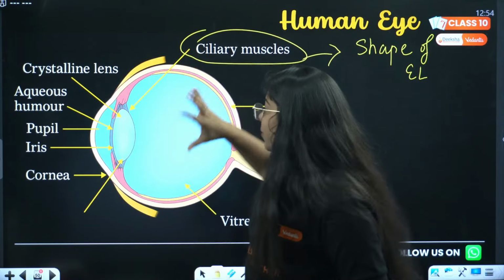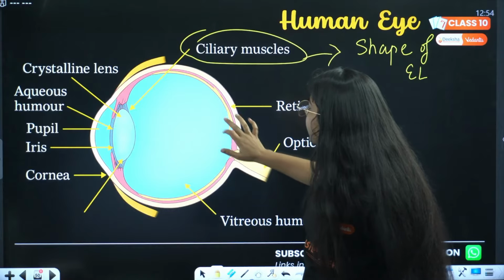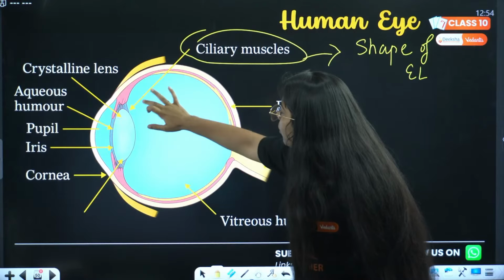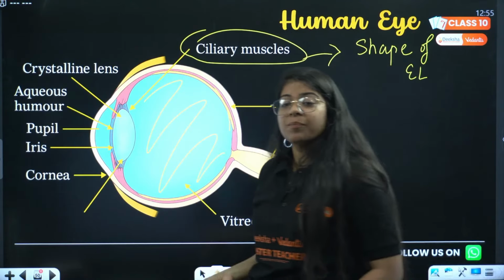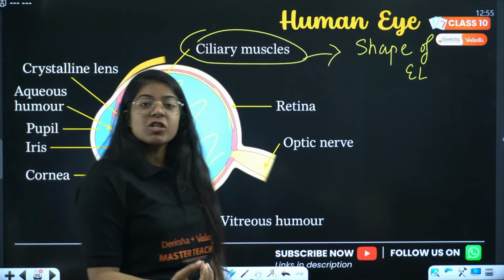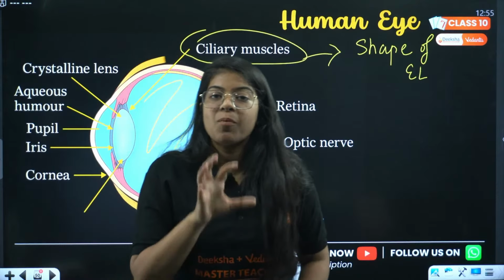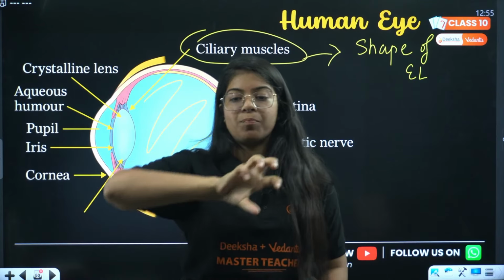This is my human eye. Now in this, between the eye lens and the retina, there is this liquid. This whole place is filled with a liquid, jelly-like structure. That structure is called vitreous humor, and its main function is to maintain the shape of the eye, to maintain the eye in a proper shape.